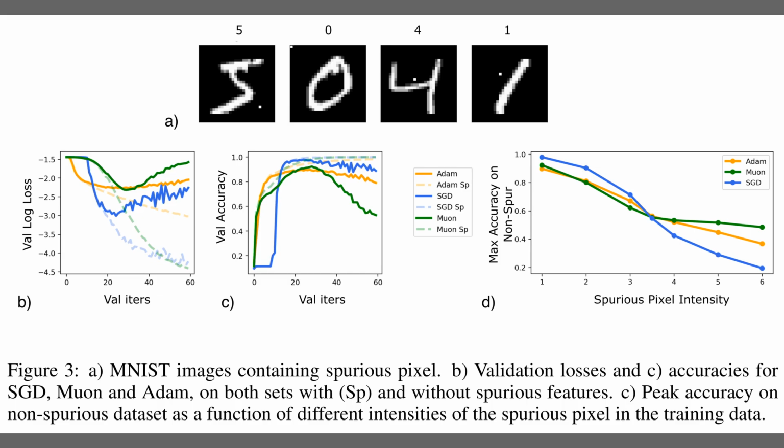whereas the blue stochastic gradient descent line stays robust. Finally, Panel D shows that while stochastic gradient descent resists weak shortcuts better, its simplicity bias can backfire if the spurious cue becomes dominant, causing it to crash harder than Muon at high intensities.